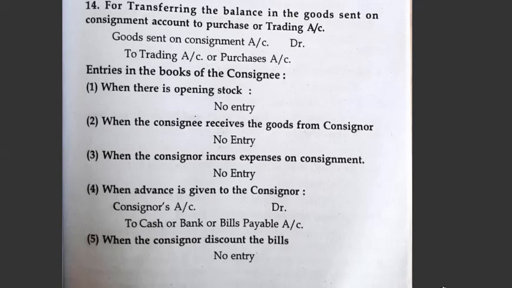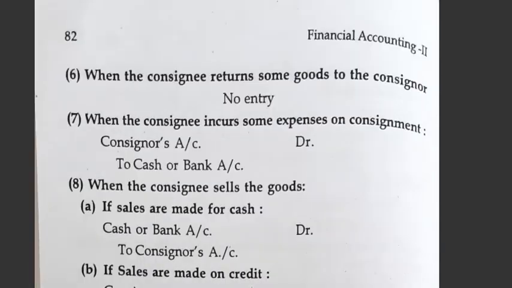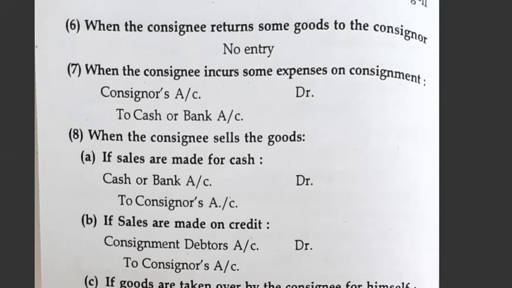Next, when the consignor discounts the bill, no entry. When the consignee returns some goods to the consignor, no entry. When the consignee returns the goods, no entry will come.